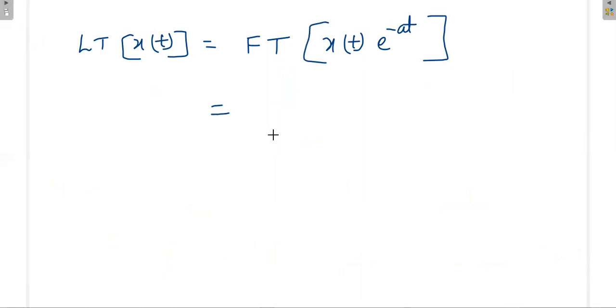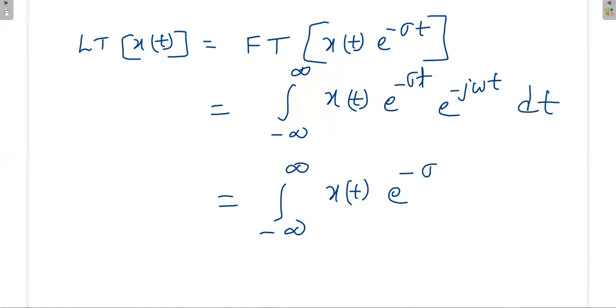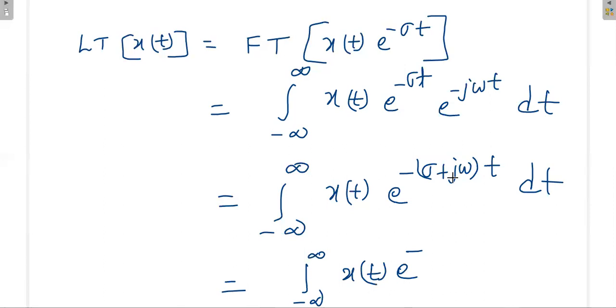Because the Fourier transform is the integration from minus infinity to plus infinity of x of t e power minus sigma t e power minus j omega t dt, so minus (sigma plus j omega) t, and we have defined this term as s.